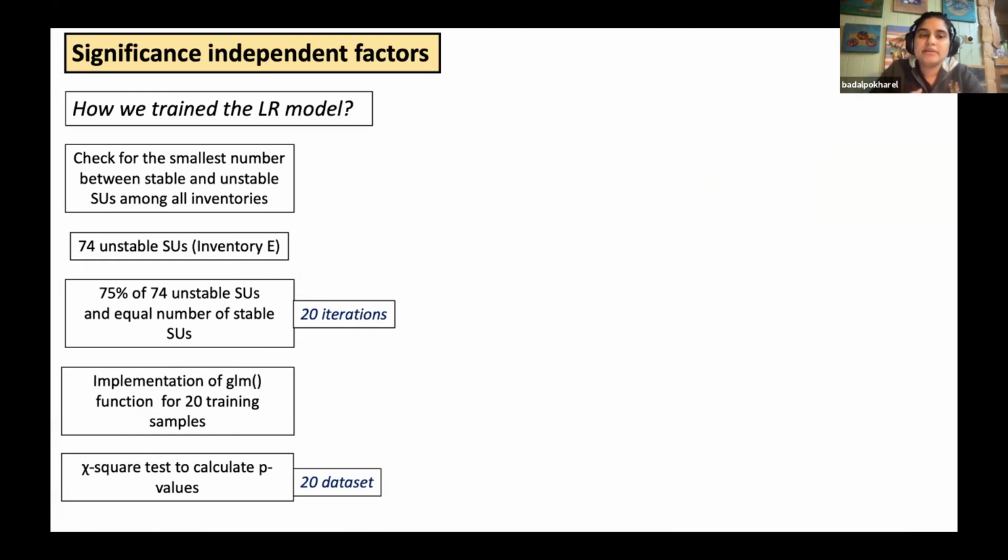the independent parameters are significant for each inventory given this similar analysis. So what we did is we trained the logistic regression model. First, we checked for the smallest number between stable and unstable slope units among all the inventories.